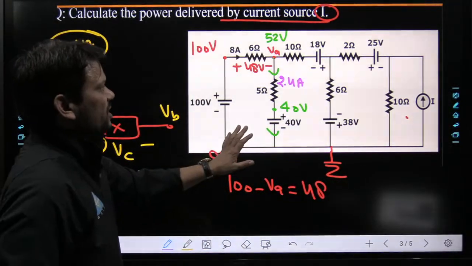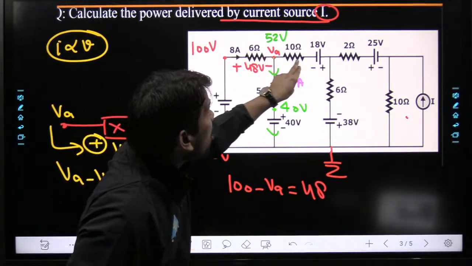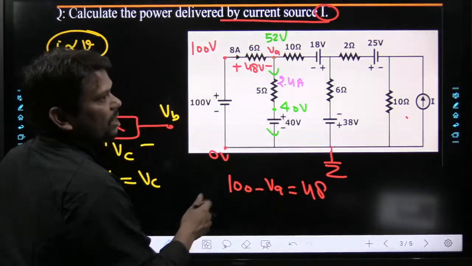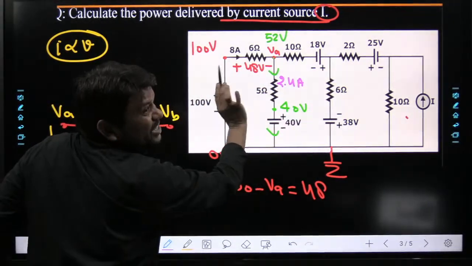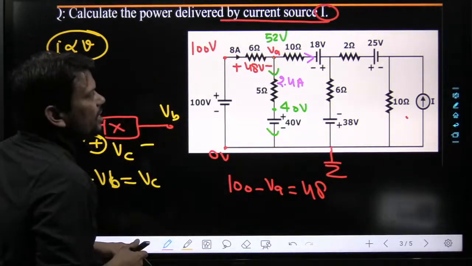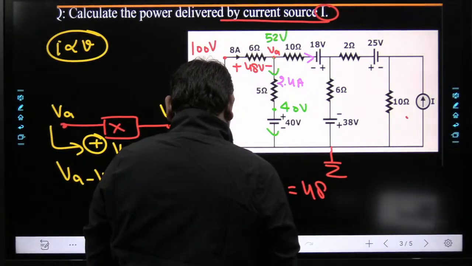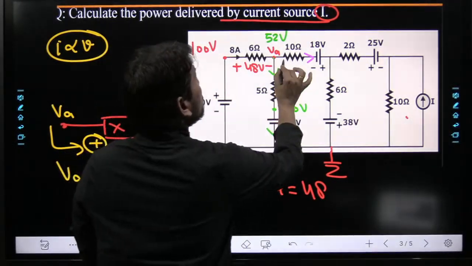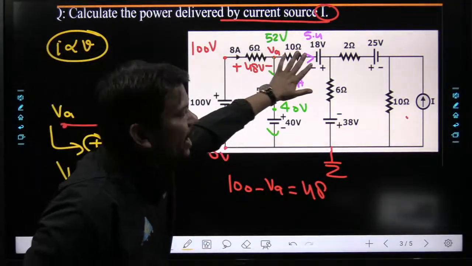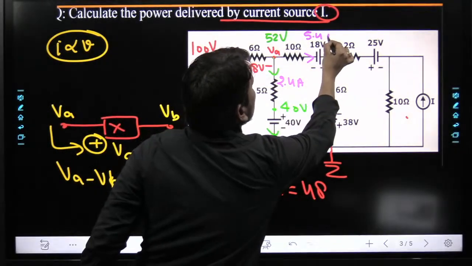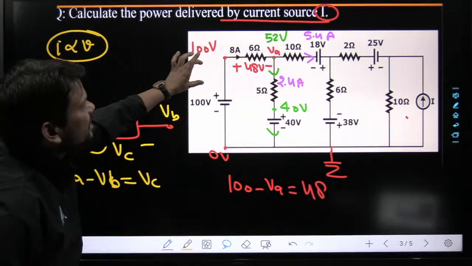Next, again I want to ask you a few things. See, 8 ampere here, 2.4 ampere here. So how much current will be delivered in the third arm or third branch here? So 8 minus 2.4, simple KCL. I don't want to make any silly mistakes, so that's why I am using a calculator. So 5.4 ampere, done. Now see, this 10 ohm resistance and 18 volts are connected